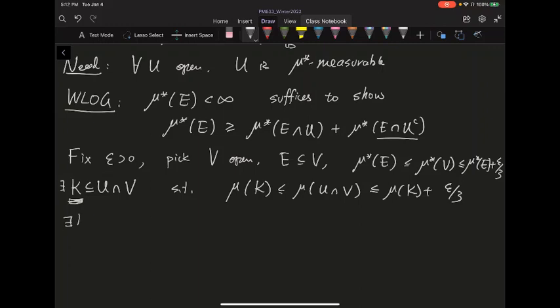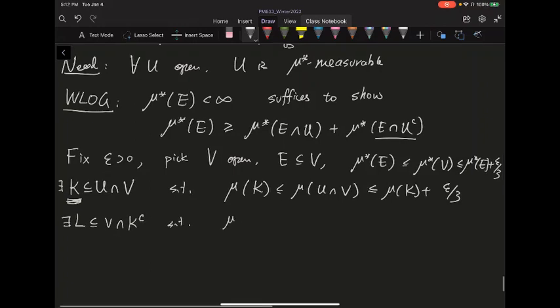So there exists an L contained in this open set, V intersect K complement, so that you have a nice approximation: mu of L is less than or equal to mu of V intersect K complement, which is less than or equal to mu of L plus epsilon over 3.